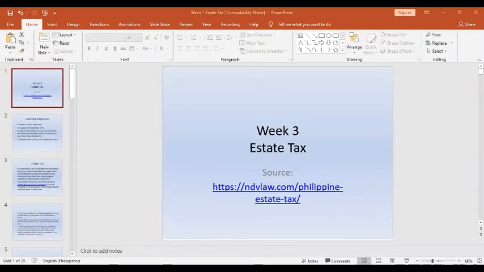Our topic for today is week 3 in your LMS, which is the estate tax. We're going to discuss the computation of the estate tax as the transfer of property from the decedent to the beneficiary. And we're going to discuss the comparison of the computation of the estate tax based on the normal tax on the estate under RA 8424 and RA 10963, which is the TRAIN law, about the simplification of the estate tax rates.